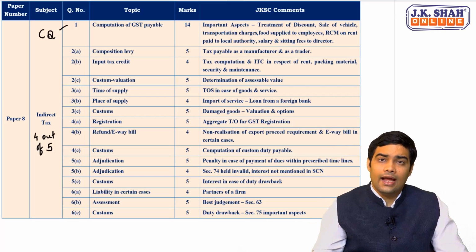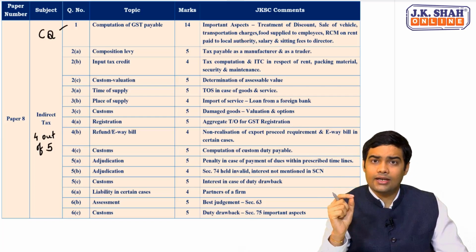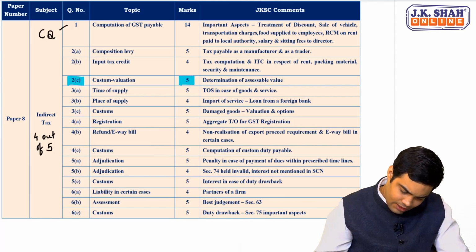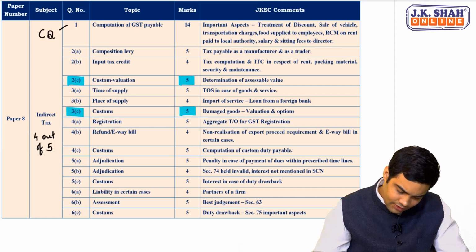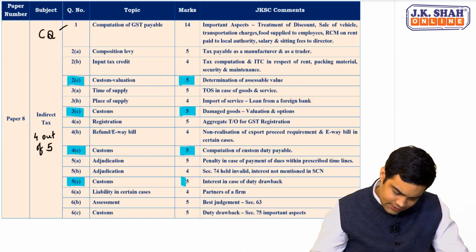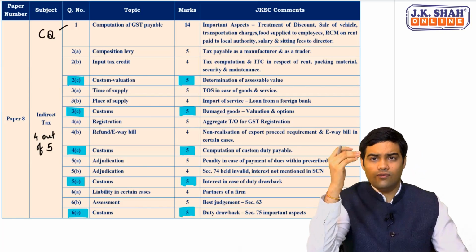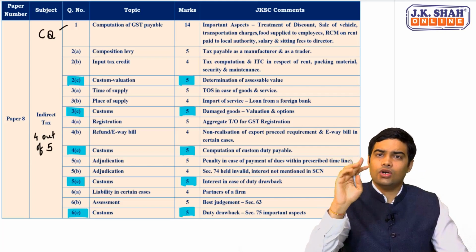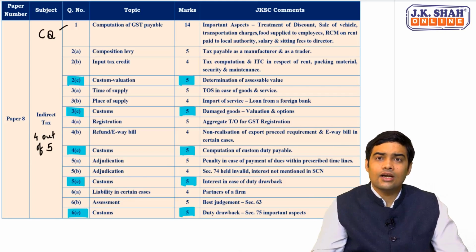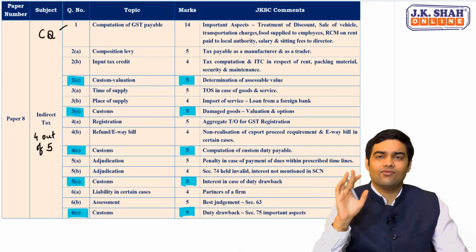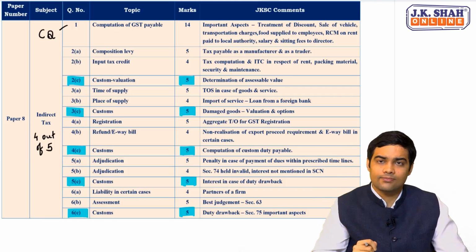Now, every question had a part related to customs: 2C, 5 marks, 3C, 5 marks, 4C, 5C, and finally 6C. That means out of these 5 questions, 4 questions are to be answered. Totally 20 marks of customs is to be answered from the descriptive portion.